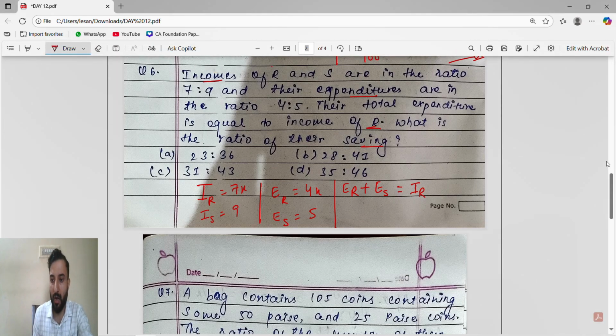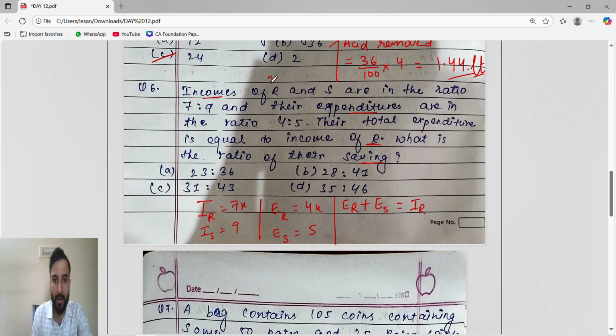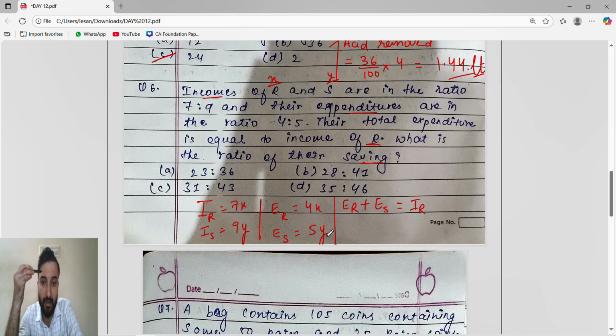For R I will take X, for S I will take Y. So income of R is 7x, income of S is 9y. Now expenditure of R is 4x and expenditure of S is 5y. नहीं, एक ही लेना पड़ेगा.